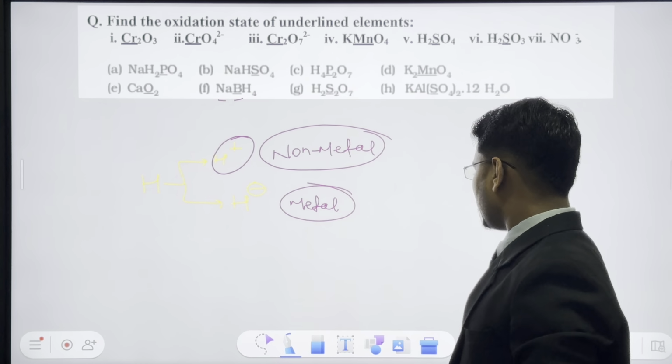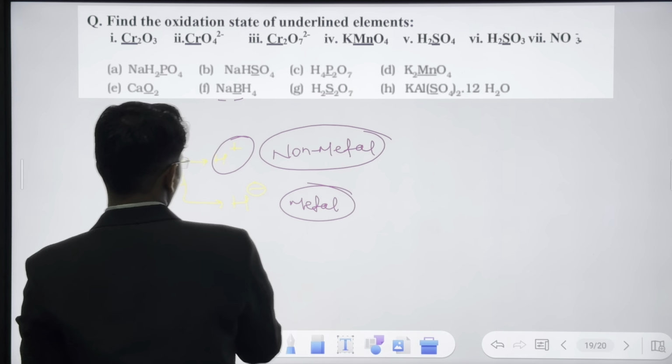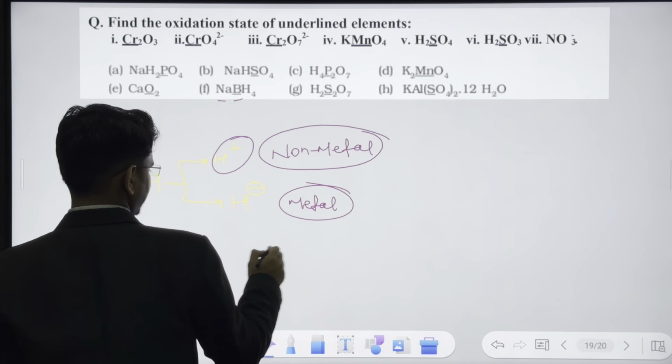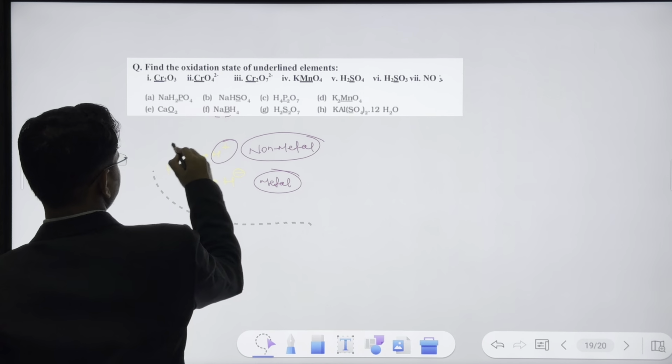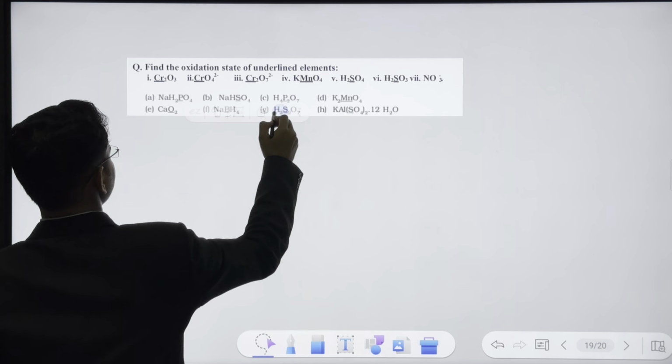So let's go ahead now. Let's quickly finish off the oxidation states of all these things which have been given here. The first question: Cr2O3.